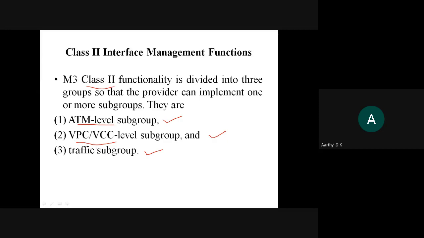So class 1 contains your status and configuration information, right? Management, right? So that is done with this kind of class 2, virtual link and virtual path. Those connection configuration and status information is maintained by this subgroup. So this subgroup will be able to access all the virtual path and virtual channel connection configuration and status information.